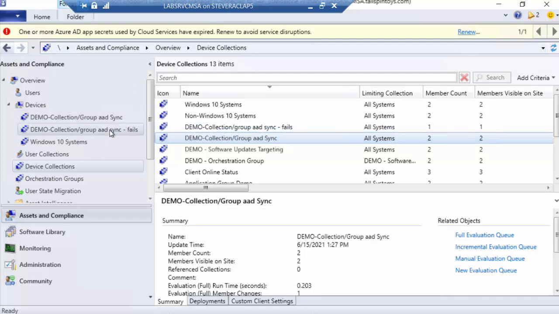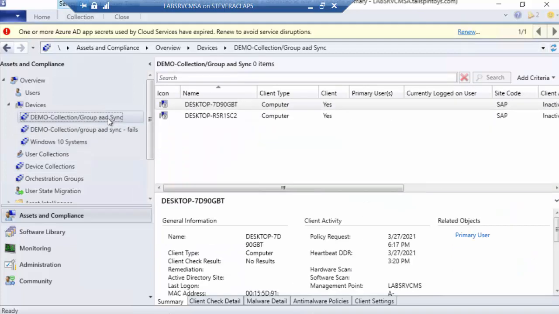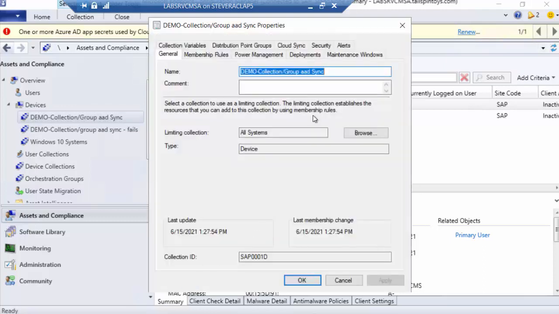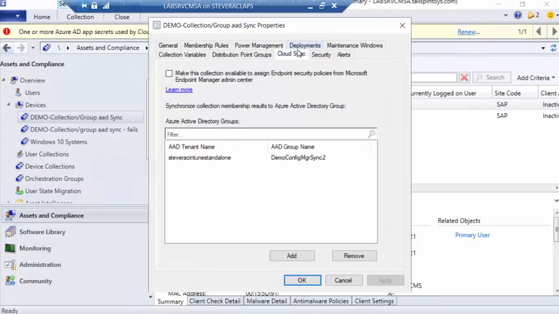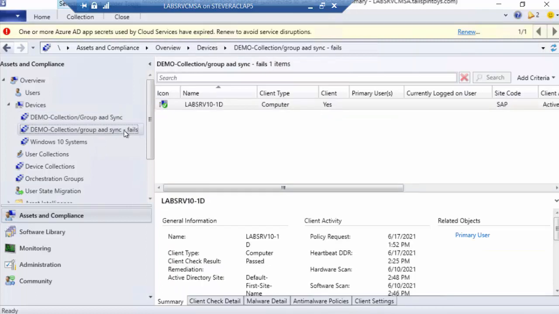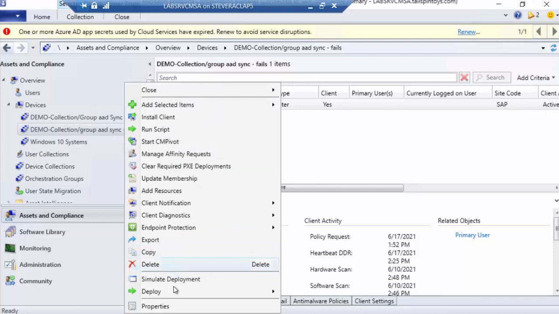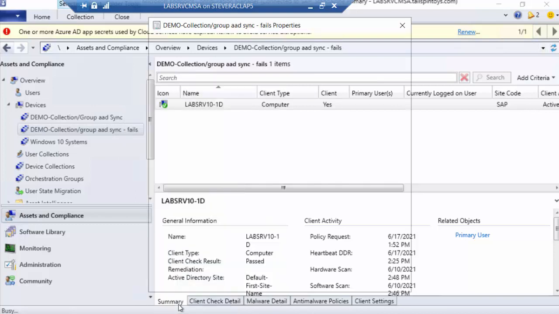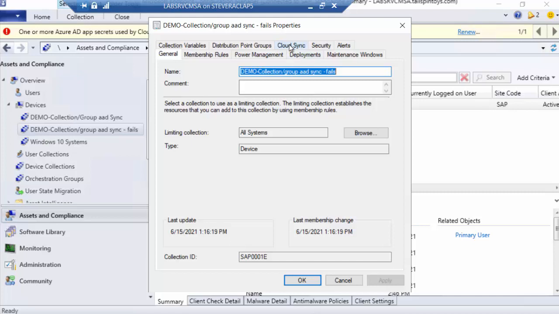So if I look over here and look in the sync group at the members, you'll see that I have 2 members. Those are the same ones I saw up in Azure AD, so you know this is working. If you look at the properties of this and see what the Cloud Sync says, it is replicating to demo config manager sync 2, right? Now, if I go to fail, I indeed do have a collection member. If I look at the properties, you will see that it is configured to replicate to demo group 1.